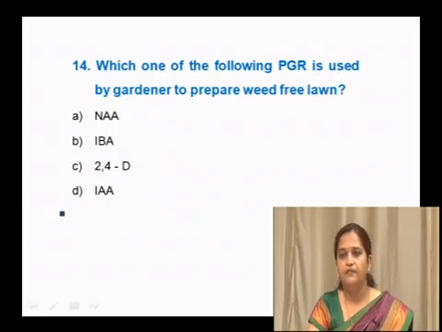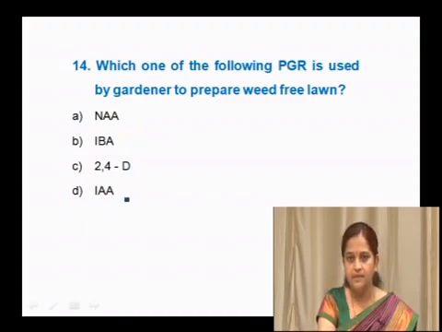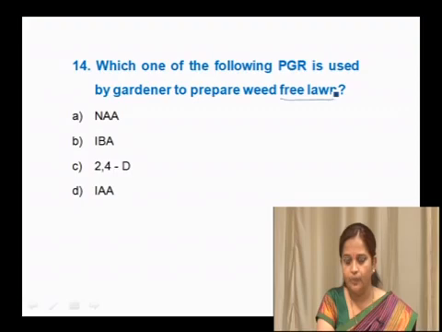Which one of the following plant growth regulators is used by gardeners to prepare a weed-free lawn? All four options given here are auxins. Among these four auxins, which one is used as a weedicide? A lawn means grass, that is a monocotyledonous lawn, and the gardener doesn't want any dicot weeds to be present in it.